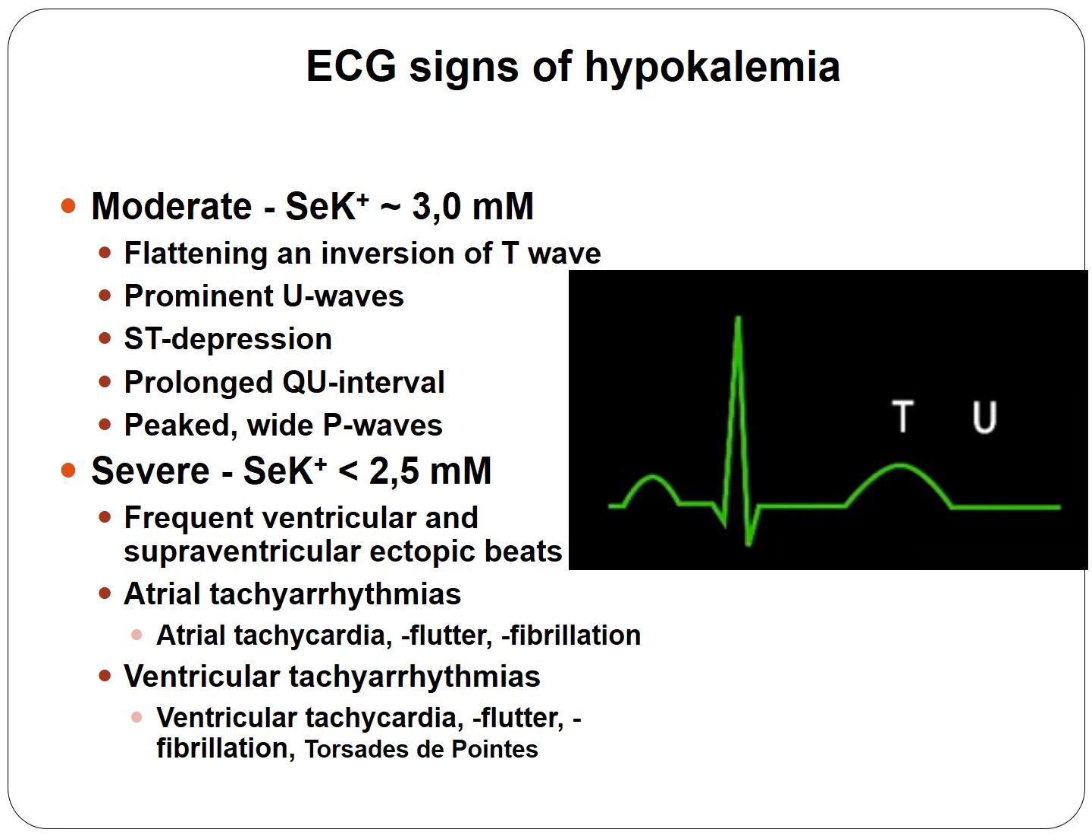The early ECG changes in hypokalemia are mainly due to delayed ventricular repolarization. These include flattening or inversion of the T wave, an increasingly prominent U wave, ST segment depression, and a prolonged QU interval.